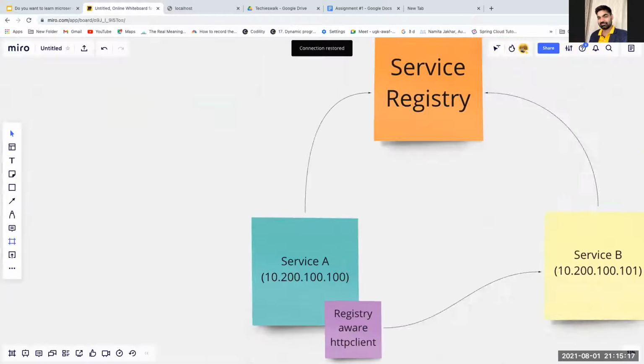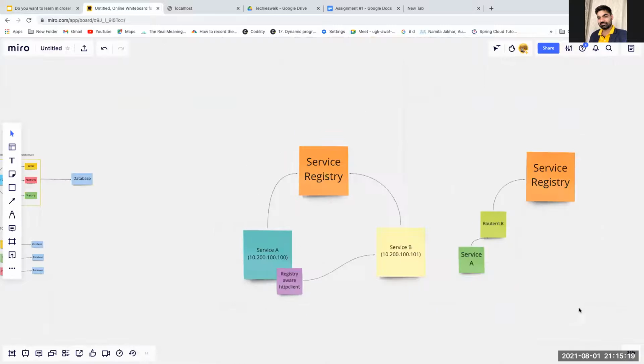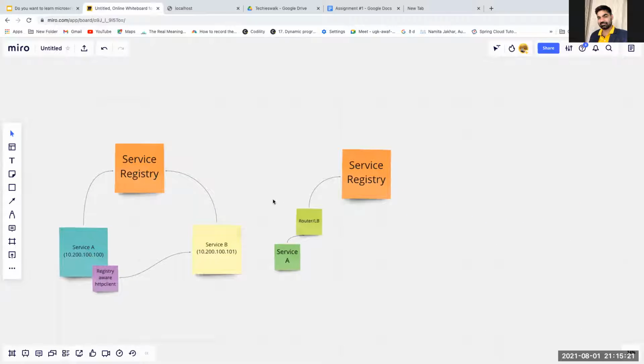But at a high level, I can show you here. This is server-side discovery. When we were talking about client-side discovery, what was happening? The client is aware of the registry, so it is directly calling it. But here, the client is calling a load balancer or router, and then the service registry fetches the service and gives it back. So that's the difference between server-side and client-side.